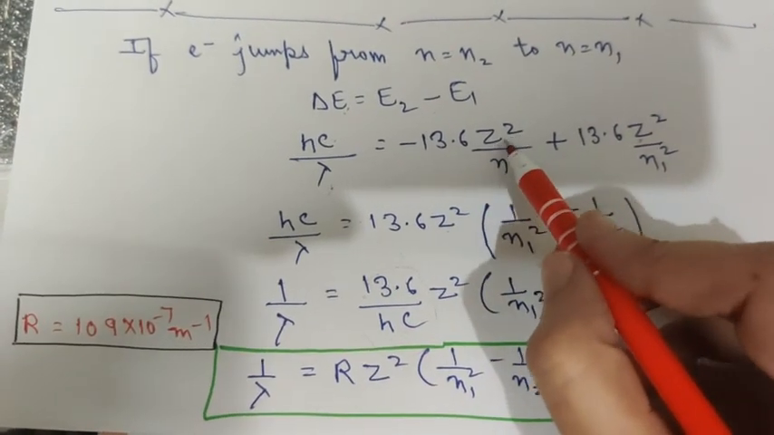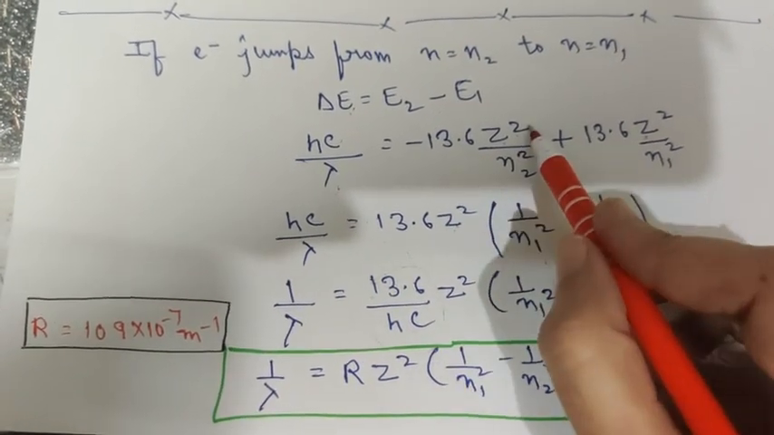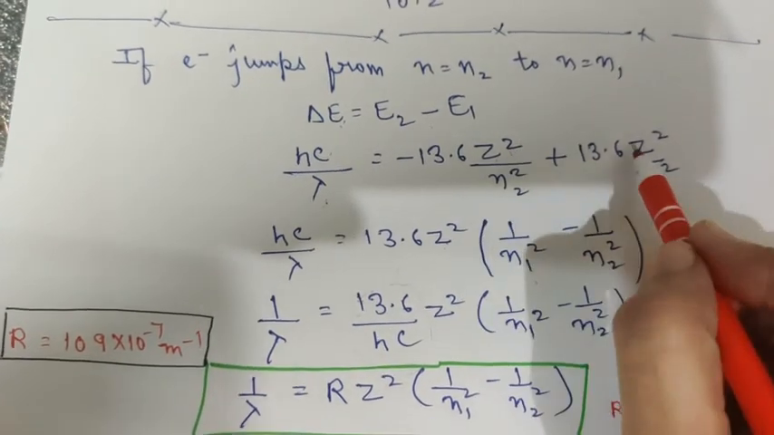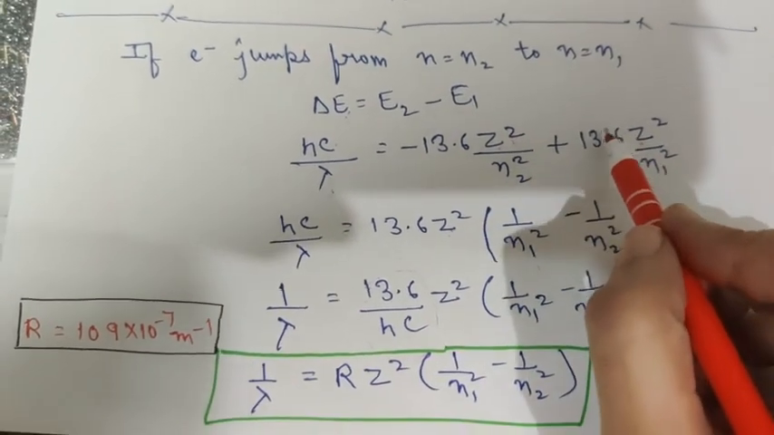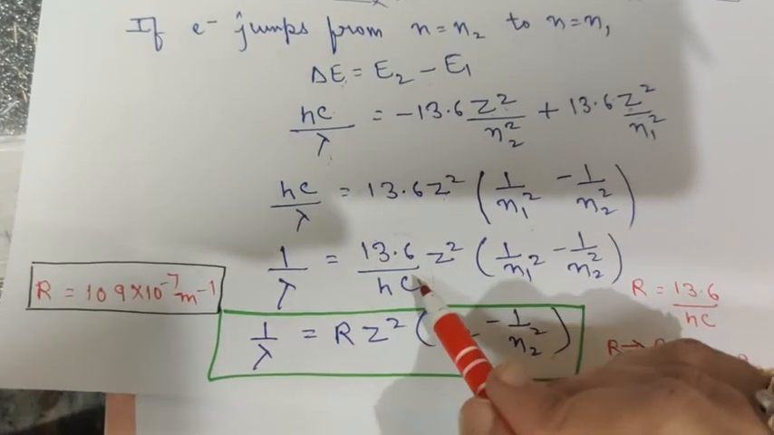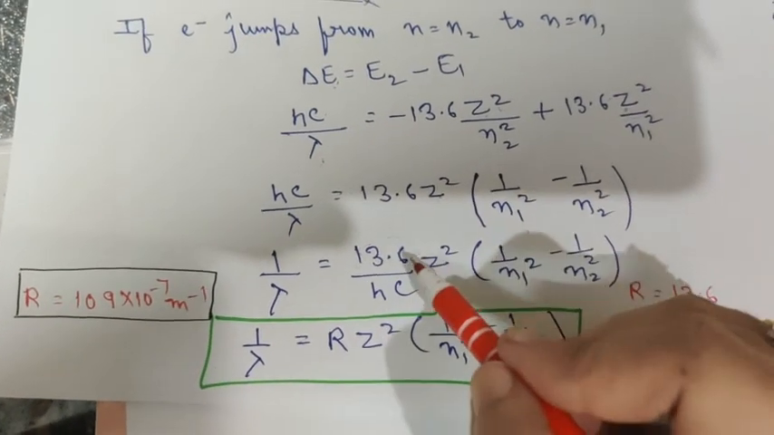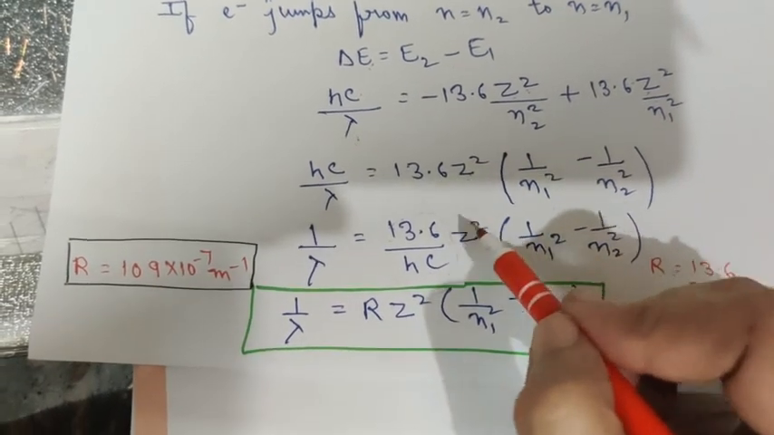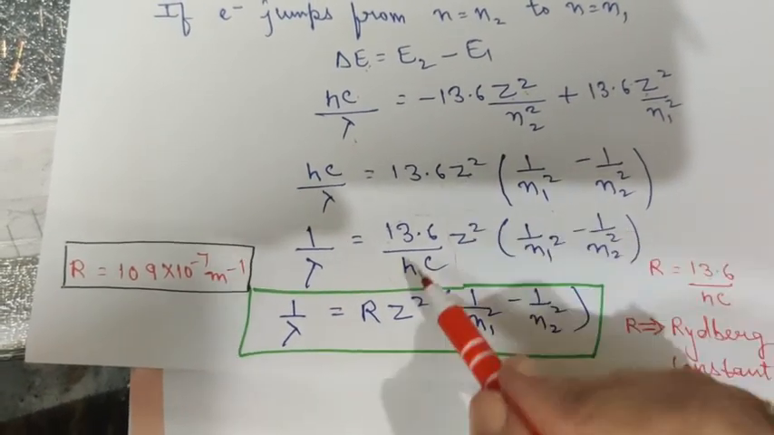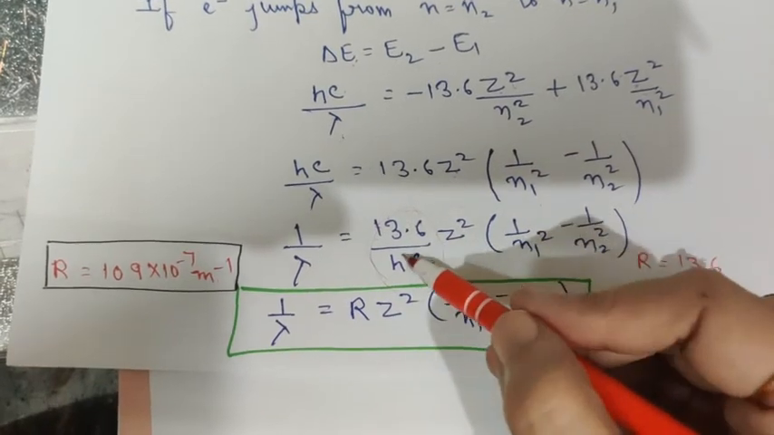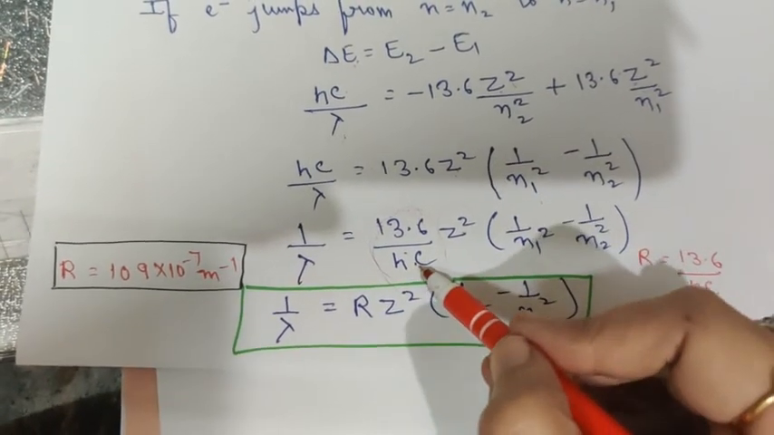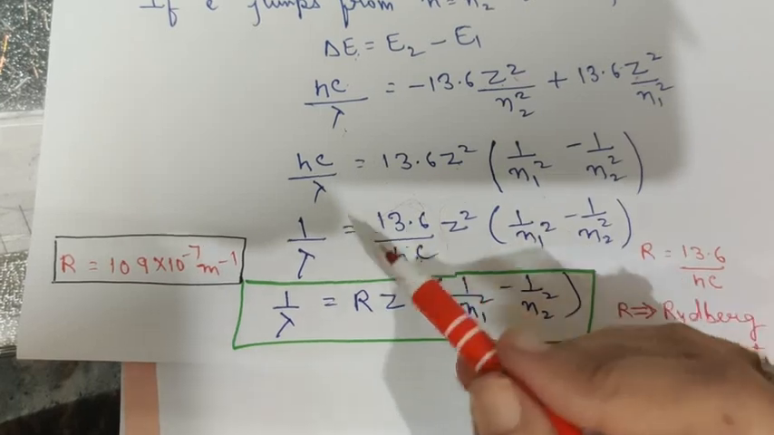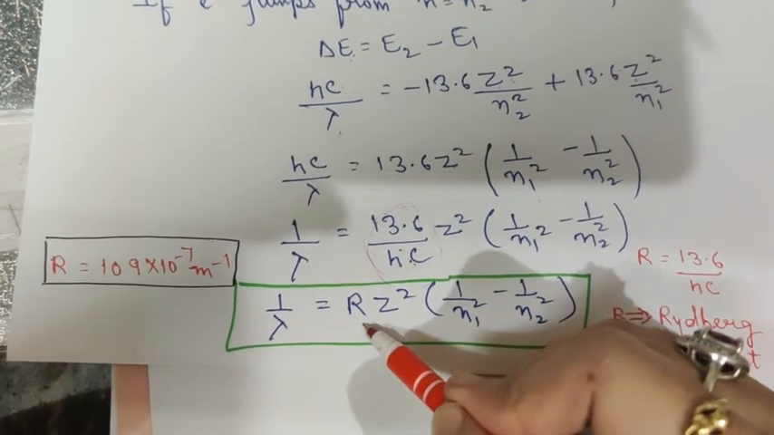Why did I take Z square common here? Because for a particular atom this Z will remain constant, but when you are formulating or making the formula in general, then you have to omit this. Why? Because the Z will be different for different atoms. Now when you substitute the values here and solve it, you will get another constant known as R.